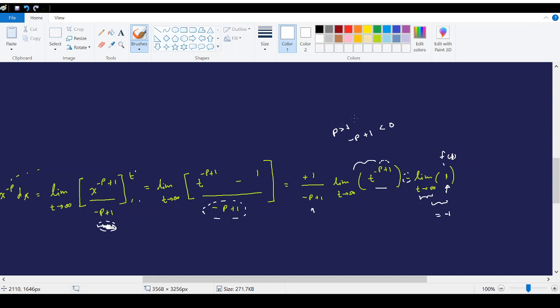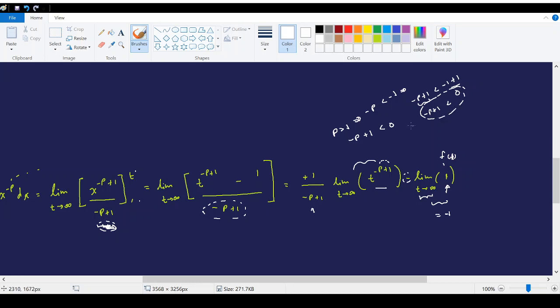From this inequality, if you multiply by a negative sign, the inequality notation will change, and you can add plus 1 to both sides, so the right side becomes 0. Therefore, we can see negative p plus 1 is a negative number.